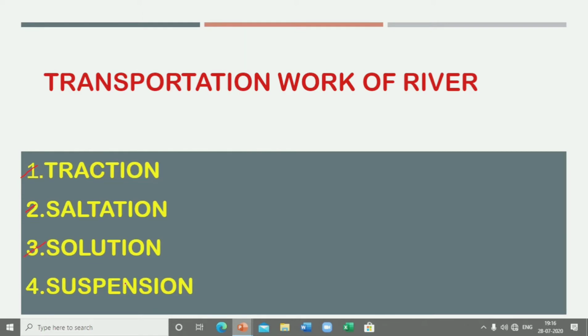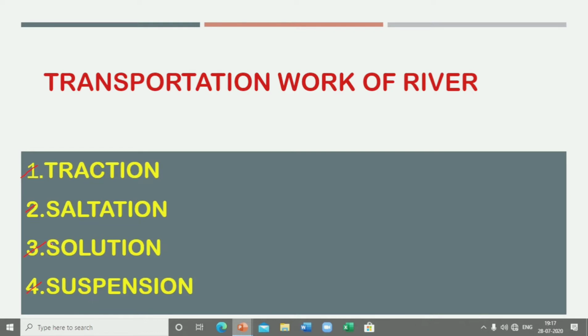Solution is what? When solids like salt, the rock salt and all, get dissolved in water and are moved downstream. And suspension means when fine particles like sand or silt are carried in suspension over long distances. And remember one thing, that suspension provides a means of separating the solid particles of various size and carrying capacity, carrying each size category to a different location. They are carried to different locations, and this is known as sorting.